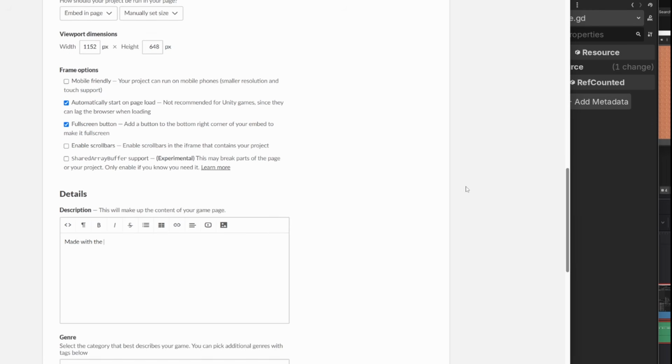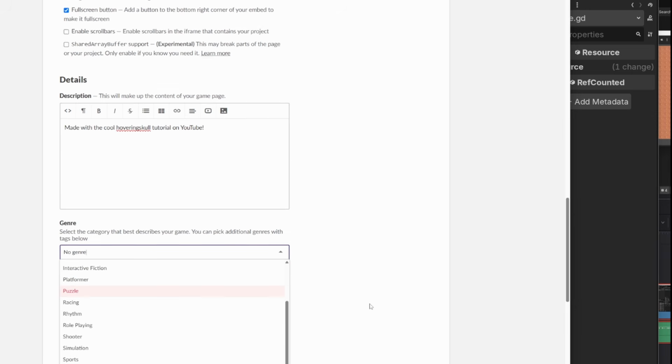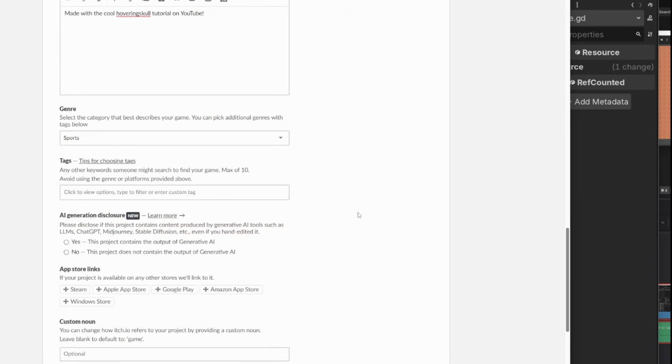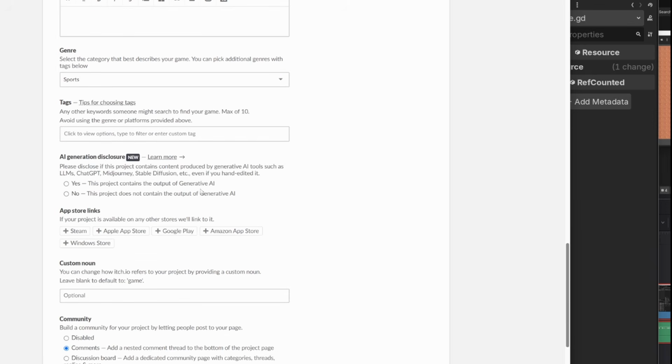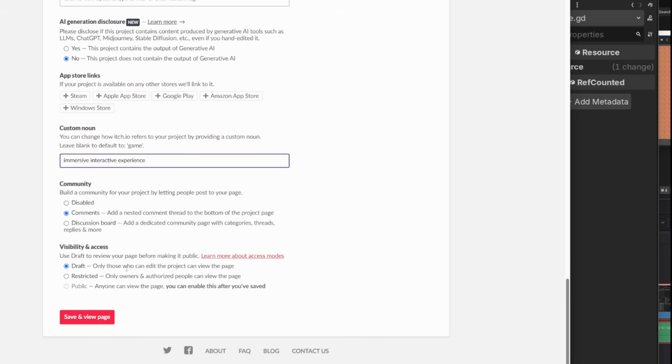Details. Made with the cool hovering skull tutorial on YouTube. Genre. This is an arcade game, puzzle game. I don't know, man. This is a sports game now. Tags. I don't want to do this right now. There's no AI used in this. And the custom noun, itch.io will call this a game unless you tell it it's something else. I'm going to call it immersive interactive experience. Sure, and let's leave it to draft.